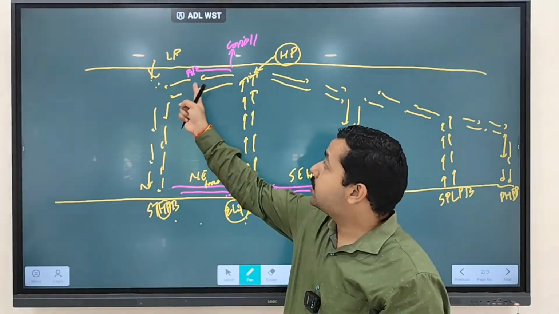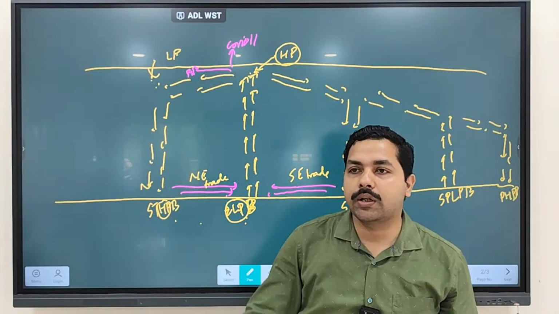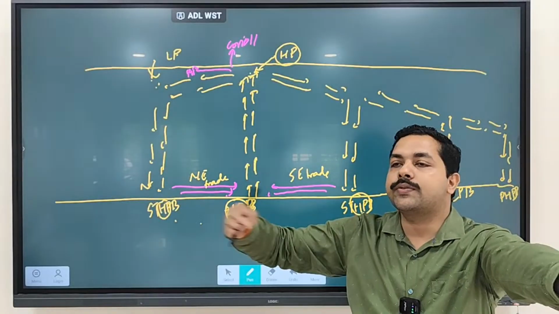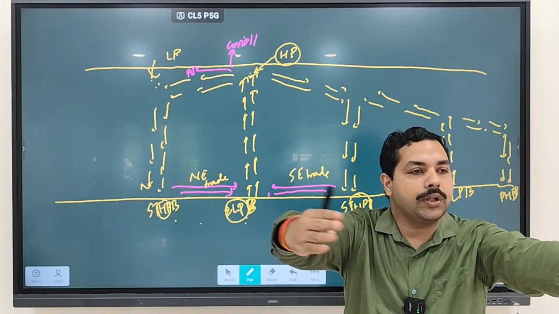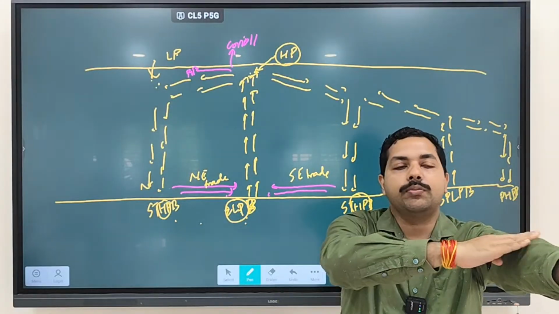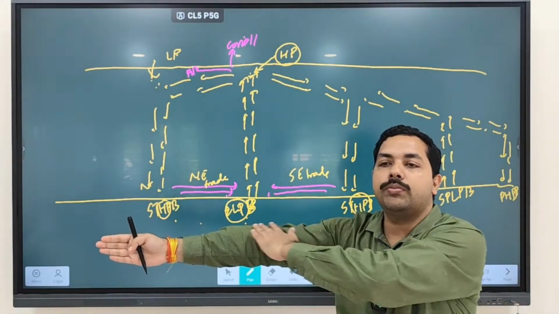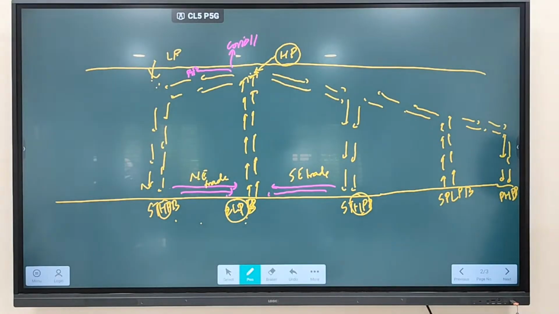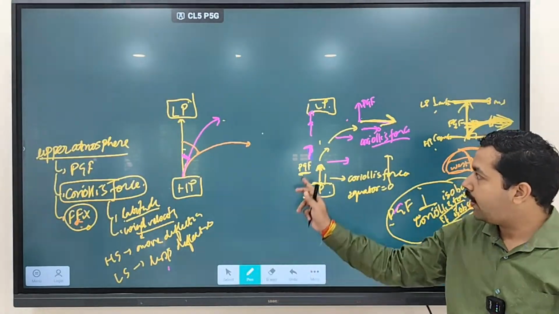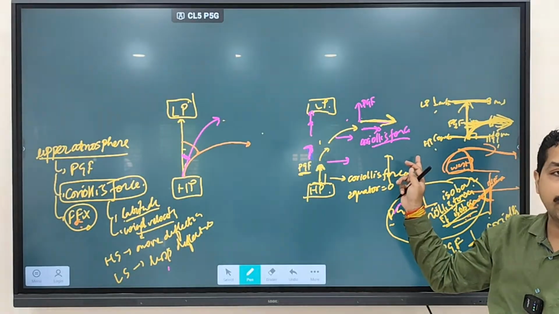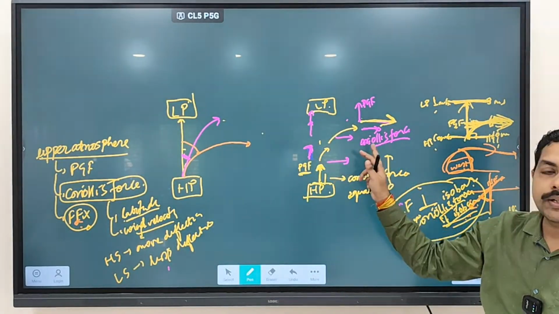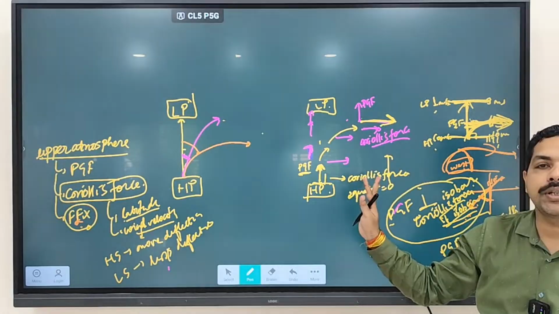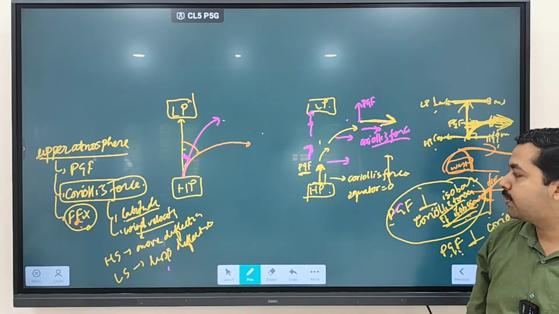Clear? What will happen to this wind now, which is moving in upper air? Now it is going to be neither following this path nor following this path. It will now be deflected. So it will neither move on the pressure gradient force side, nor on the Coriolis force side. It is going to be deflected. You'll find deflection is something that is happening. Clear? Any doubt regarding this particular part?